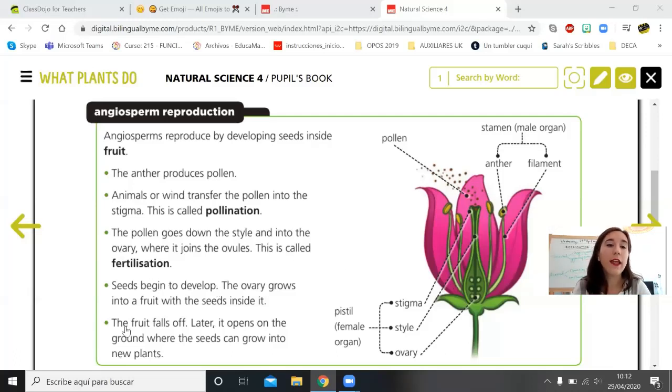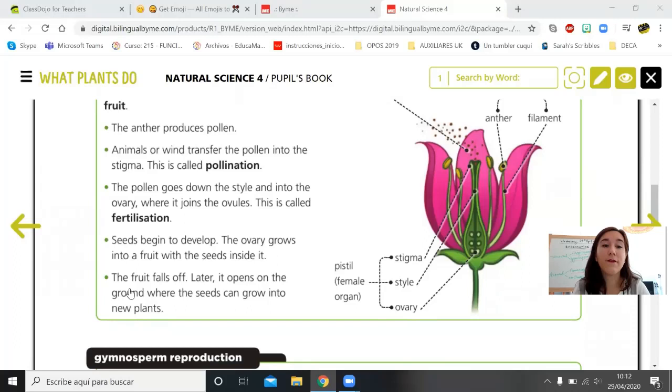So the last part is the fruit falls off. Falls off means that it falls to the ground. Later, it opens on the ground where the seeds can grow into new plants. That means that when the fruit is very big, it falls to the ground, and then the fruit opens and the seed goes in the ground and it can start growing a new plant, okay?